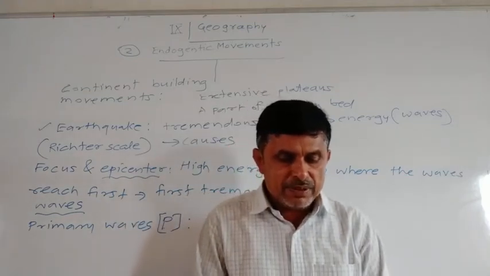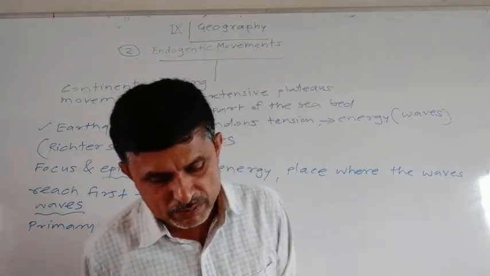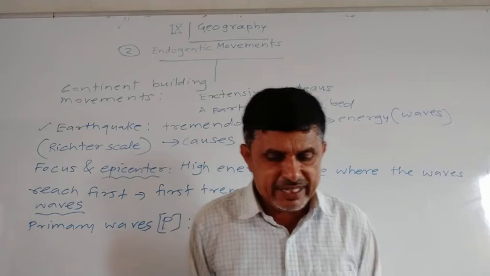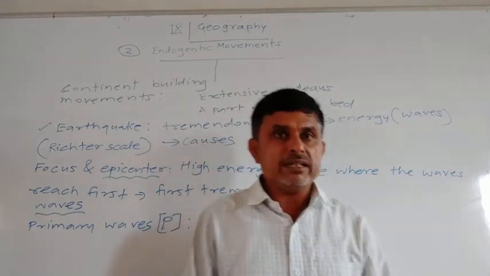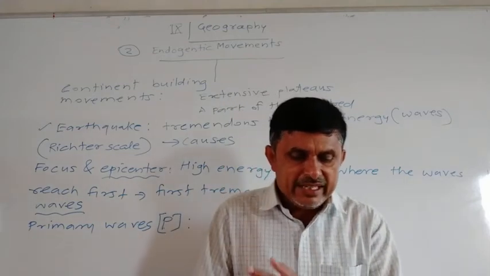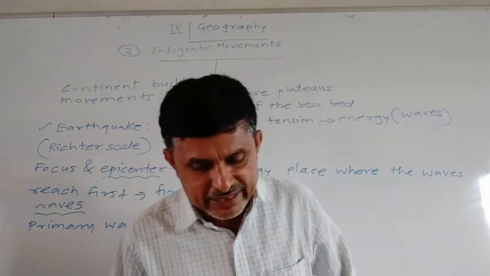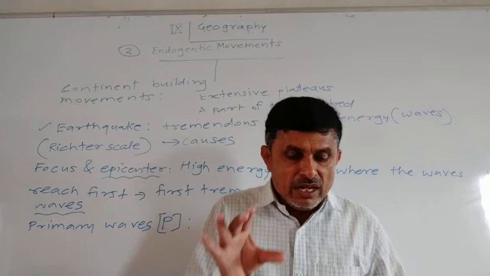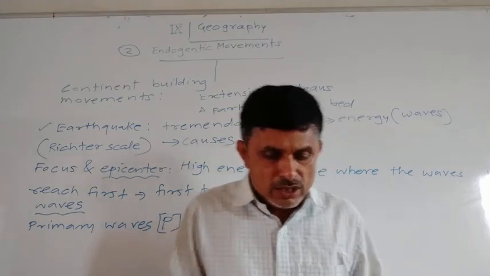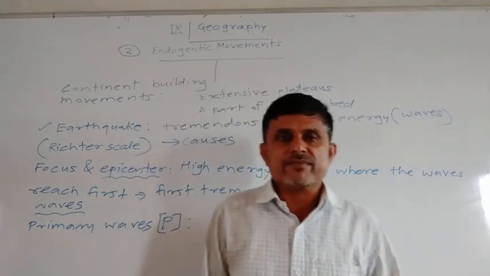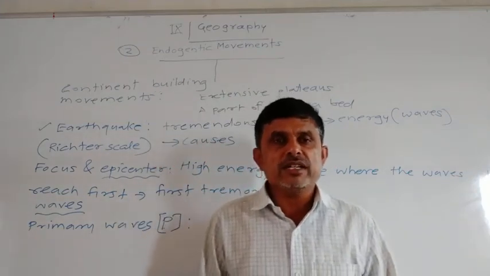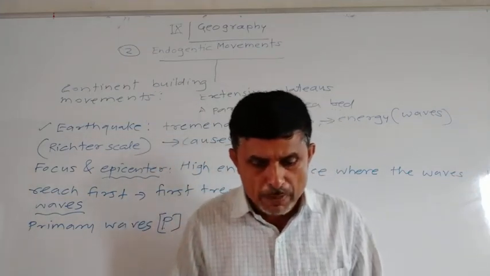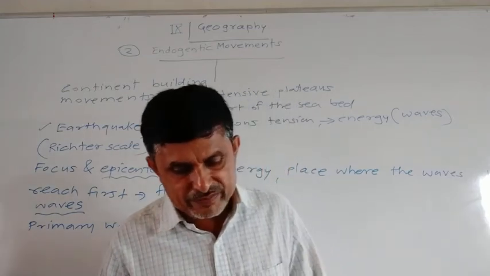These are the first to reach the surface of the earth after the energy is emitted in the earth's interior. When the energy is released in the earth's interior, the primary waves reach the surface of the earth first.